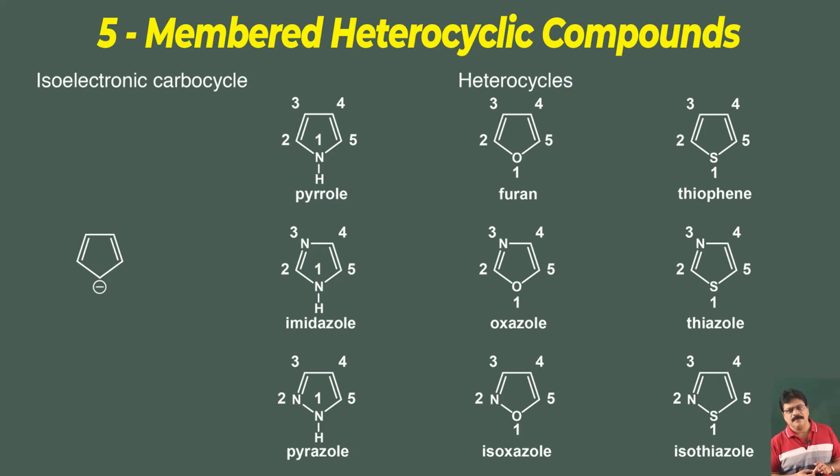If there are 2 nitrogens, the system is called imidazole. One nitrogen and an oxygen is called oxazole. Nitrogen and sulfur, thiazole. 2 nitrogens at 1 and 2, pyrazole. Oxygen and nitrogen at 1 and 2, isooxazole. Nitrogen and sulfur at 1 and 2, isothiazole.